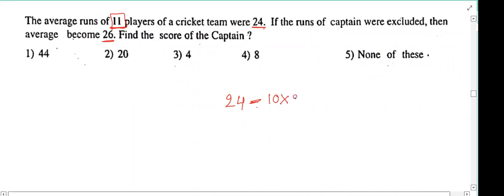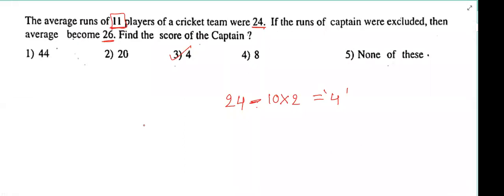For these 10 members, for each person he is giving how much amount? 2 rupees. Means he is leaving 20 rupees here. And he is exiting the group with how much amount? 4 rupees. He is leaving the group with just 4 rupees. So that's the answer. Got it?